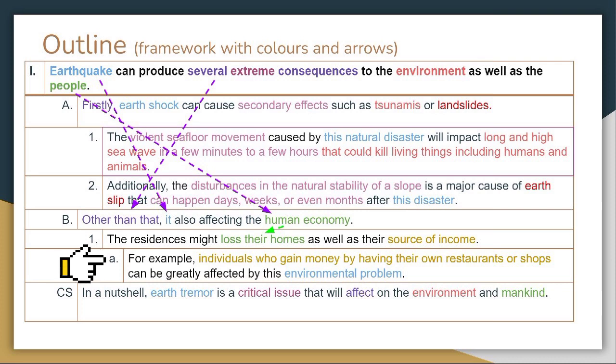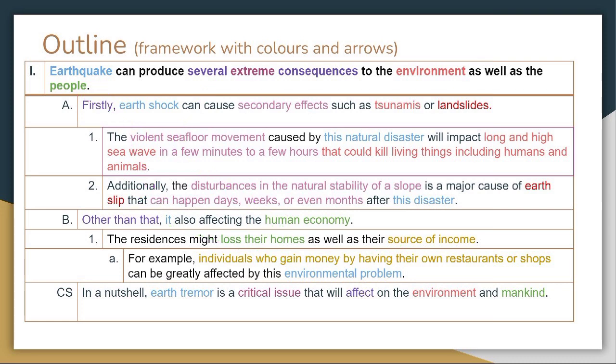For example, individuals who gain money by having their own restaurants or shops can be greatly affected by this environmental problem. Individuals who gain money by having their own restaurant or shops is information for sources of income. Environmental problem is the same color as it, where it refers to the effect.